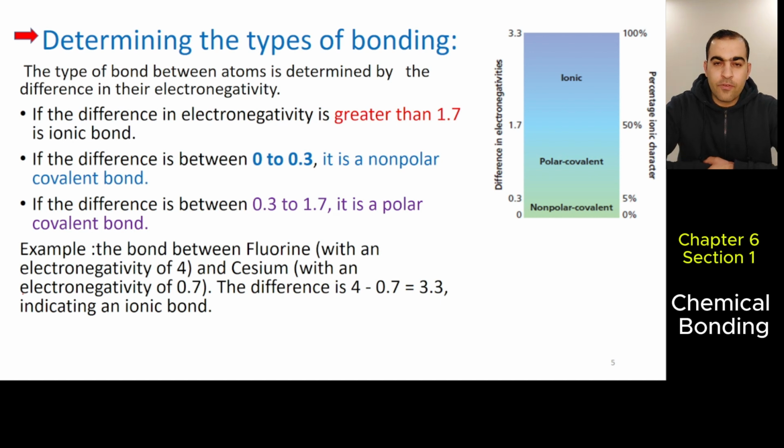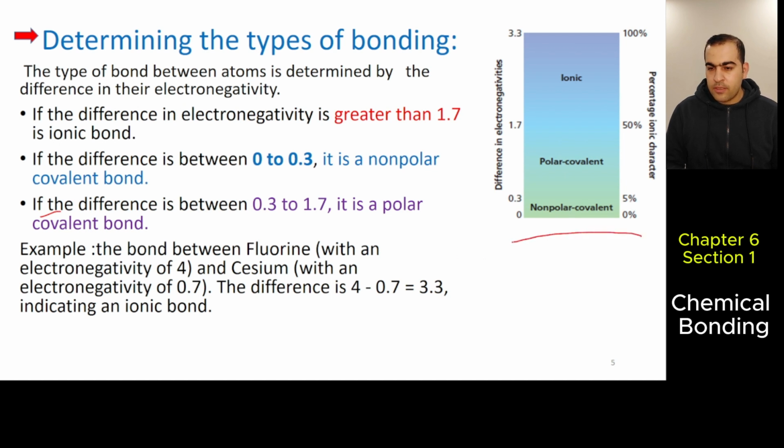Determine the types of bonding. The type of bond between atoms is determined by the difference in electronegativity. In the exam, if there are two atoms, how do we know the bond between them is going to be ionic, or covalent, polar or non-polar covalent? By knowing the difference in electronegativity. You must know this figure.